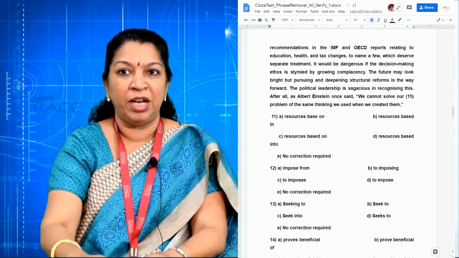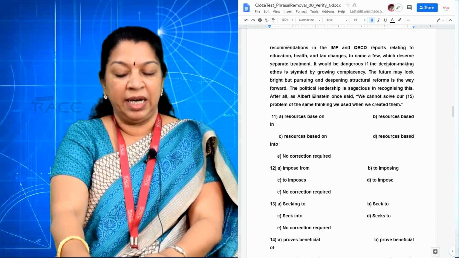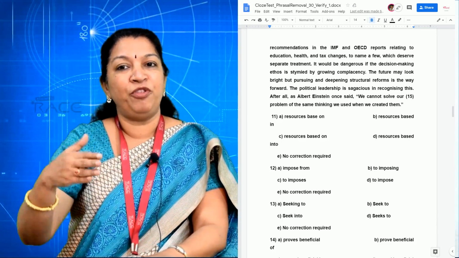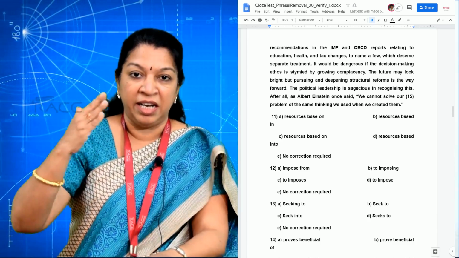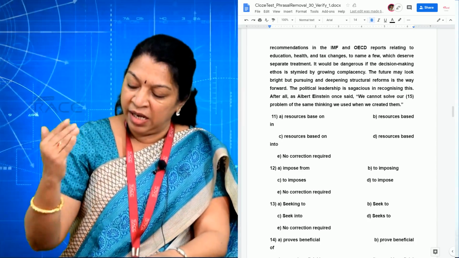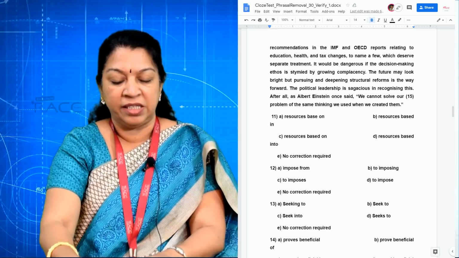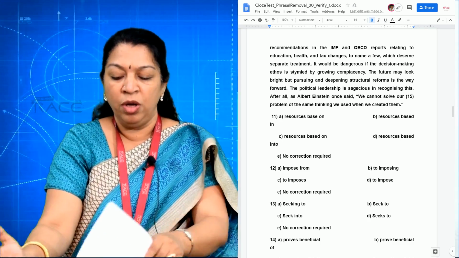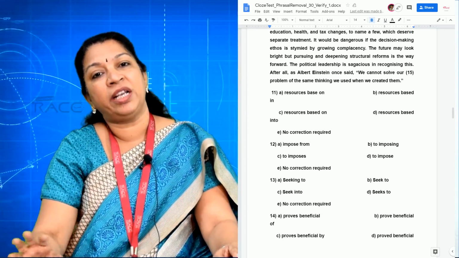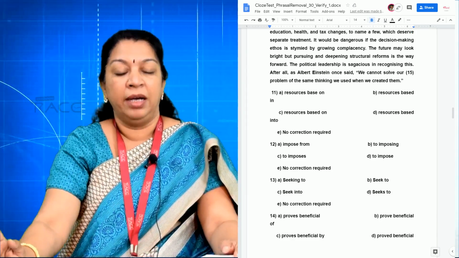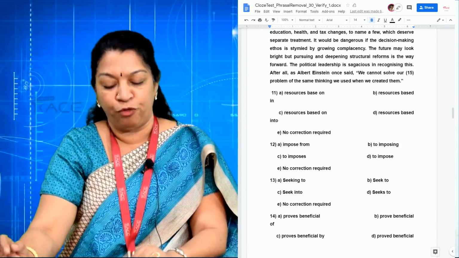"Beneficial in": I am just looking for that preposition. Beneficial in, interested in, indulged in, involved in is the right frame. So option E, no correction required, is the right answer for blank 14.